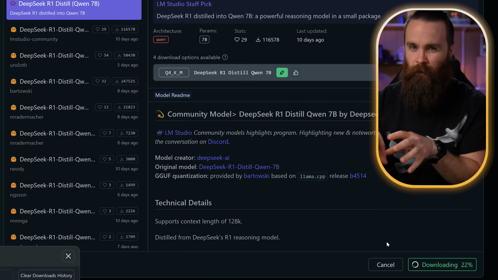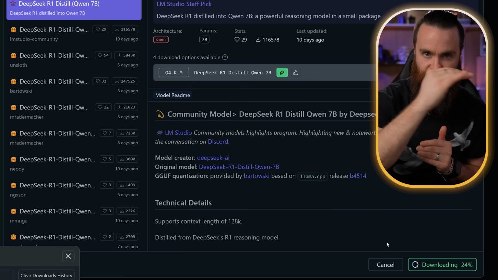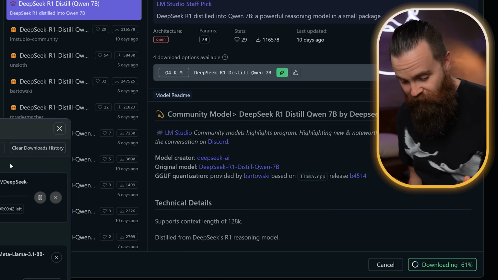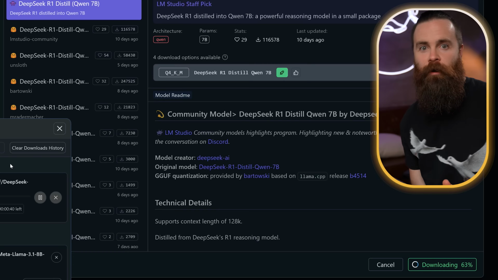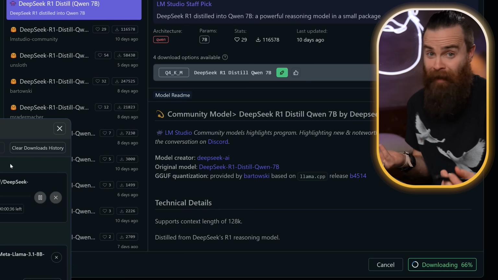Keeping in mind the models you run locally cannot compete with the models that are in the cloud, unless you have enough resources to run the Deepseek R1 671B. You'd have to have some serious hardware.